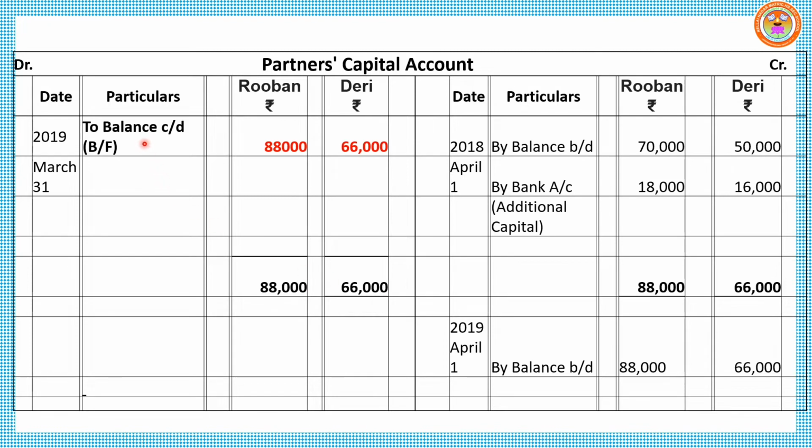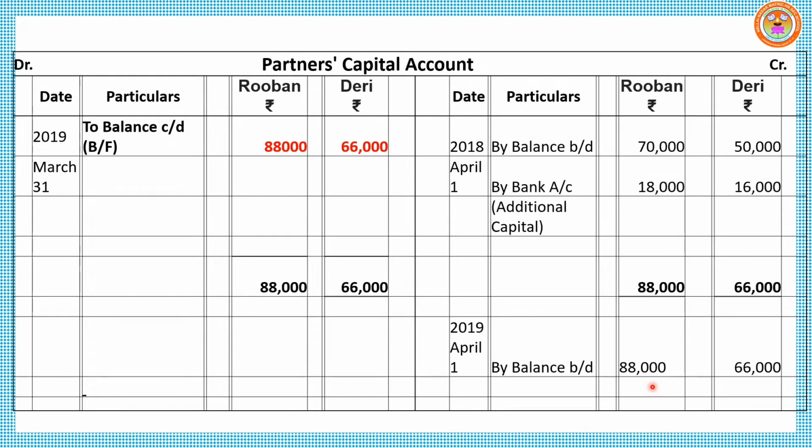So like a ledger, this balance CD will be brought forward to the opposite side next year beginning. So this year closing balance will be the next year opening balance. So next line, opposite side, 2019, change the date and month, April 1st. That CD will be written on the opposite side as by balance BD, same amount 88,000 and 66,000. Just keep it in your mind.